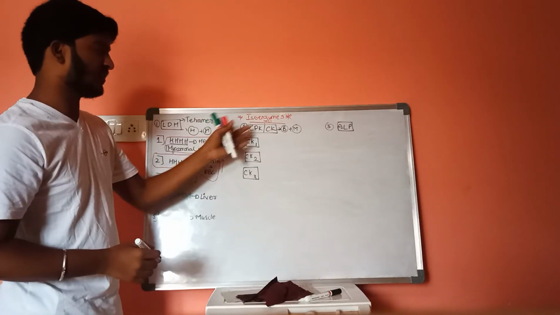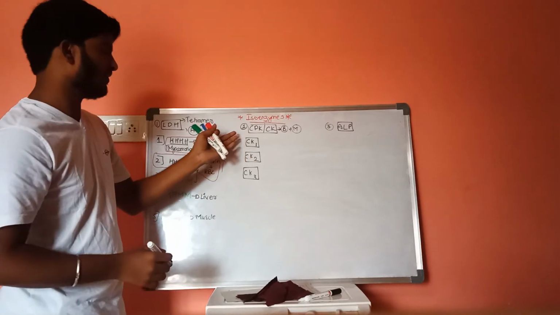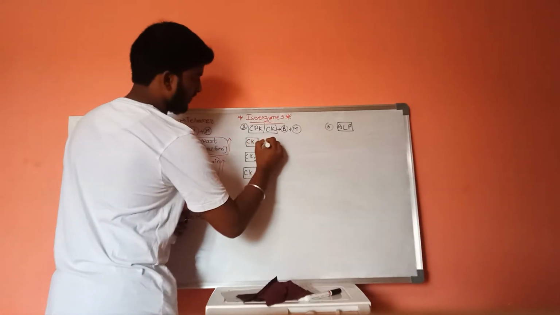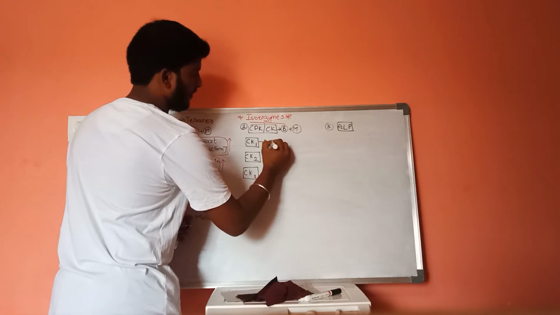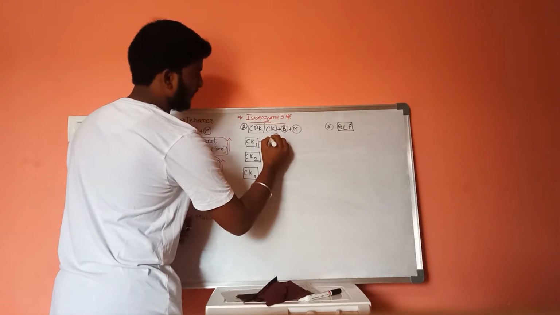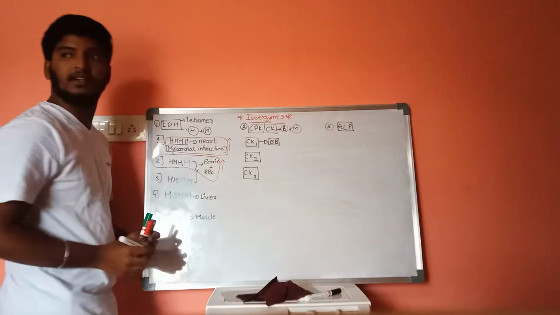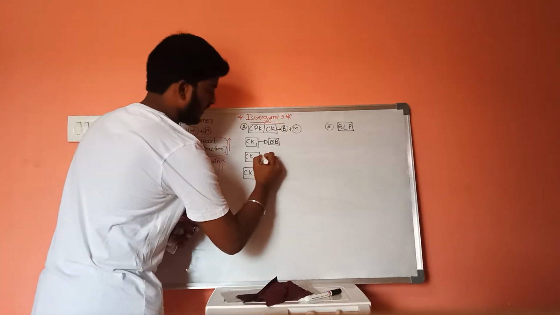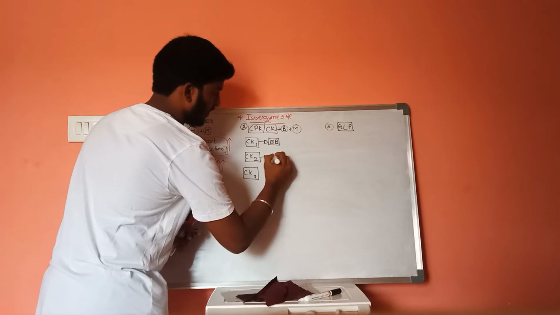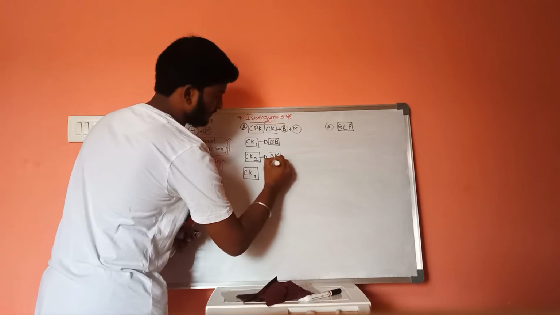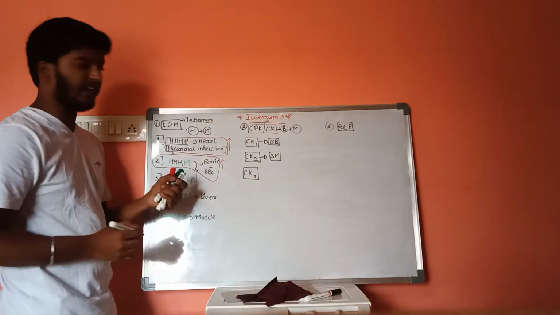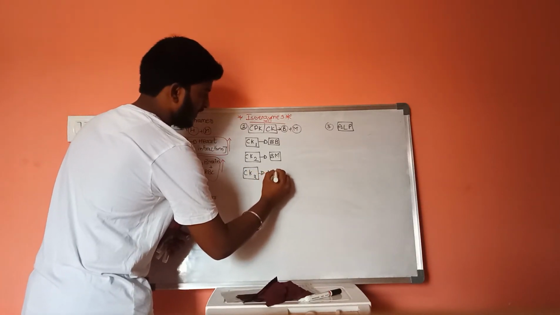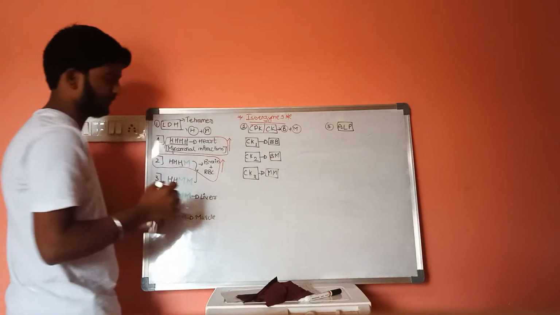If we consider the subunits, creatine kinase 1 consists of BB subunit, creatine kinase 2 consists of BM subunit, and creatine kinase 3 consists of MM subunit.